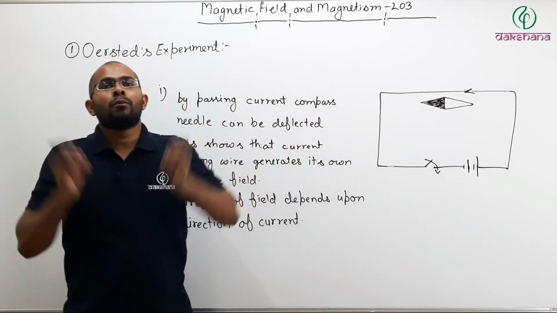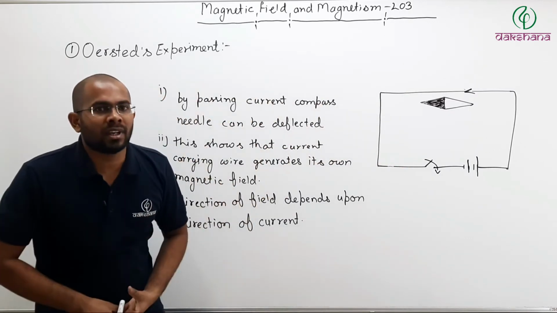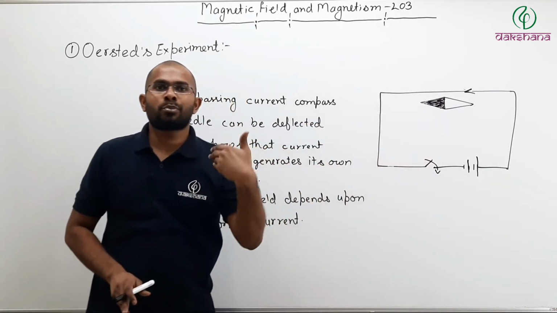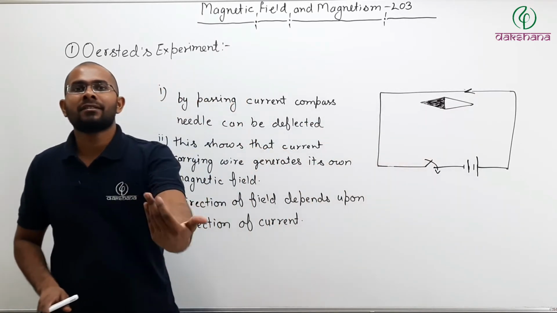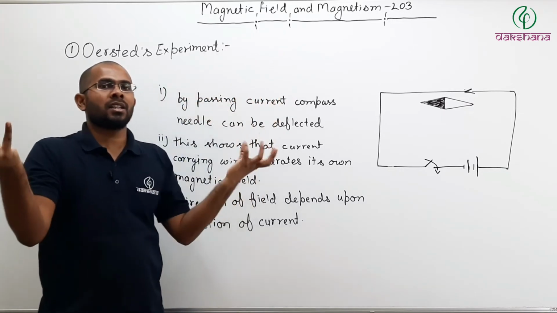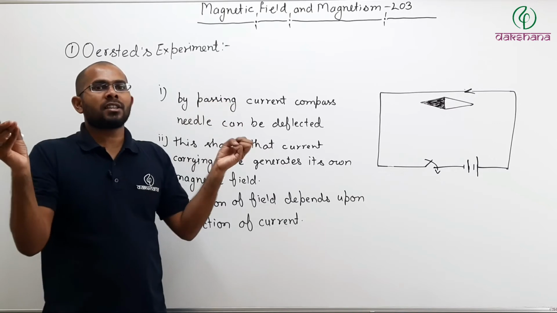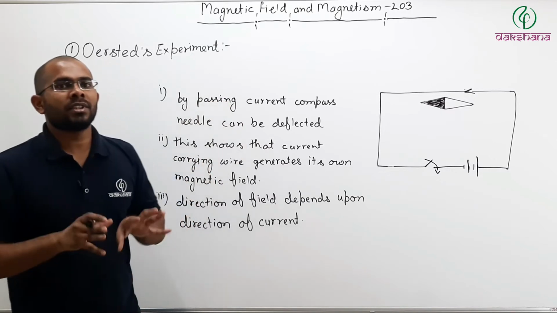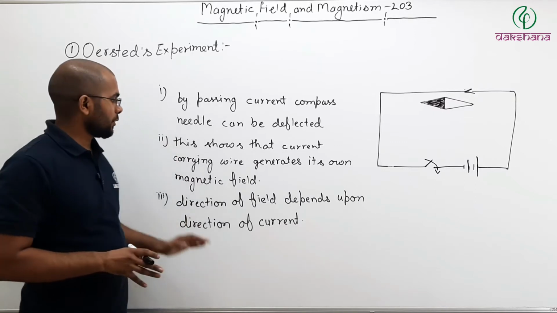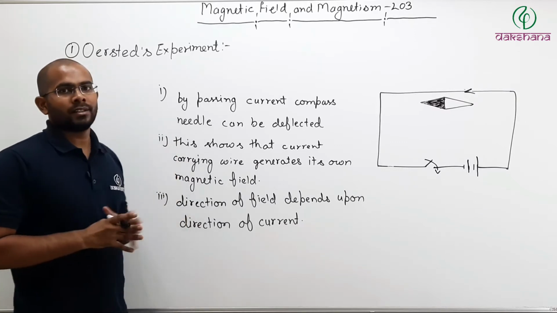They are one and the same thing. By flow of current, we are able to produce a magnetic field. So electricity and magnetism are nothing but two branches of the same thing, which is called electromagnetism. So now you can pause the video and take notes.